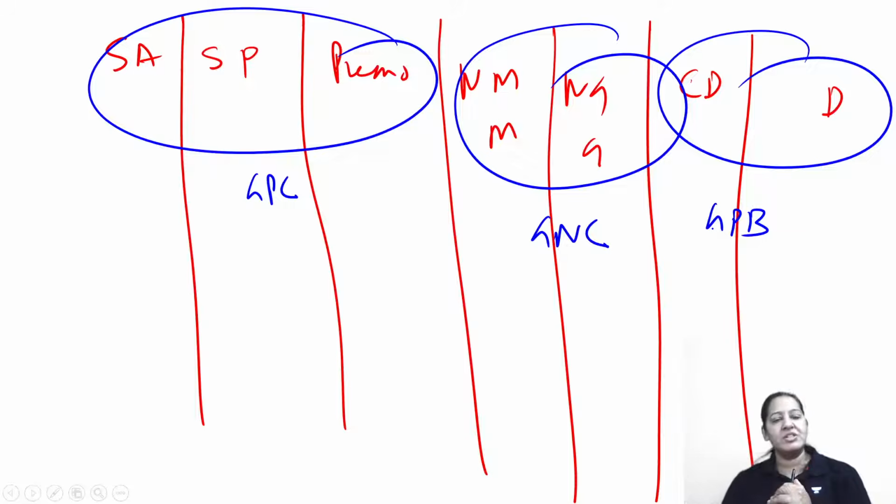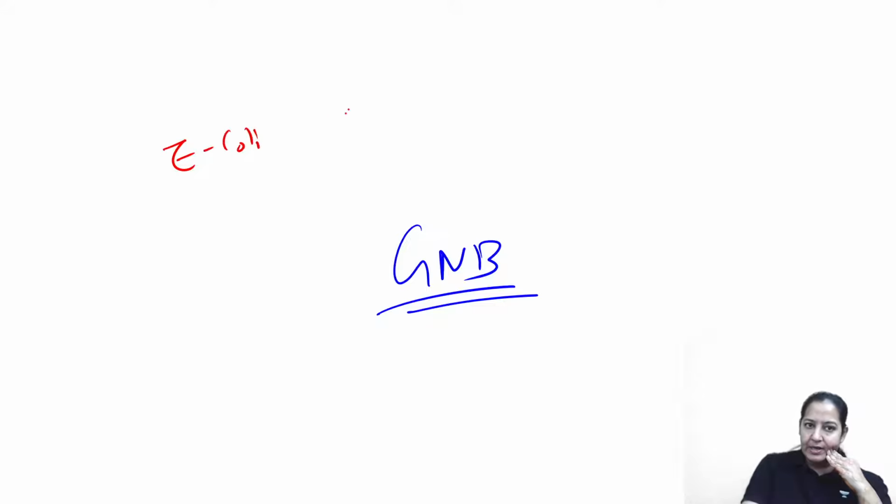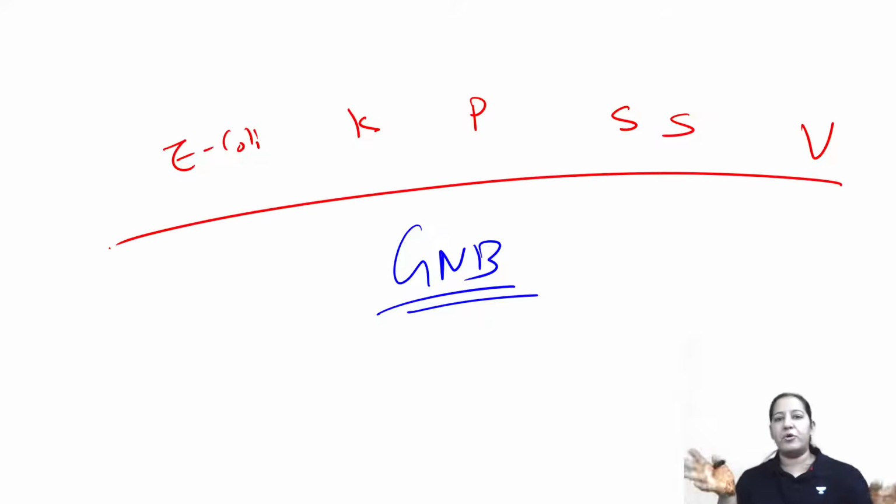So I will arrange another lecture some other day, maybe tomorrow or the day after, that is episode number 4 of bacteriology, in which I will cover gram-negative bacilli. In gram-negative bacilli, the important ones are E. coli, Klebsiella, Proteus, Salmonella, Shigella, and Vibrio. These are the important ones that I have to do in a comparative analysis, same as I'm doing here. That is gram-negative bacilli. Currently, I would like to stop here.